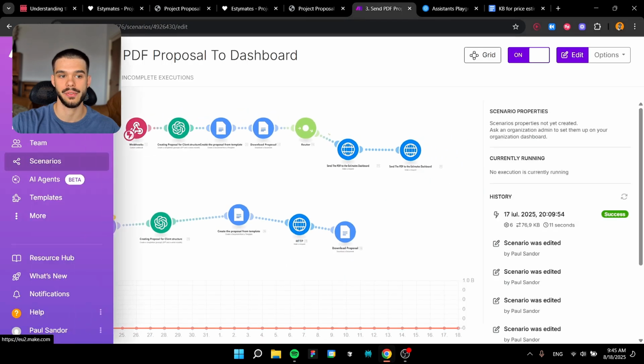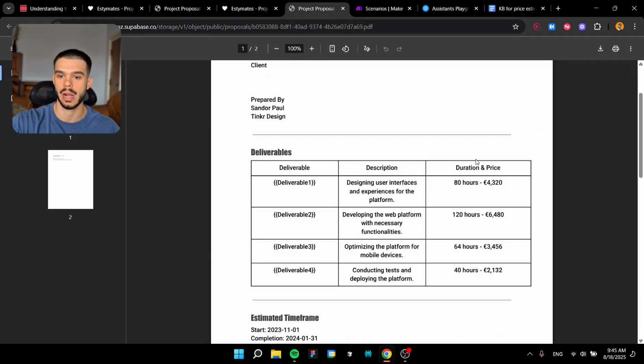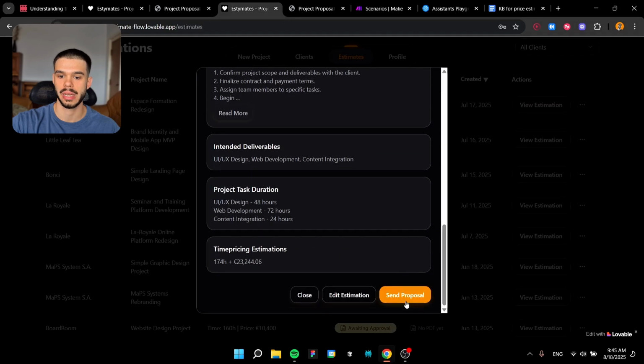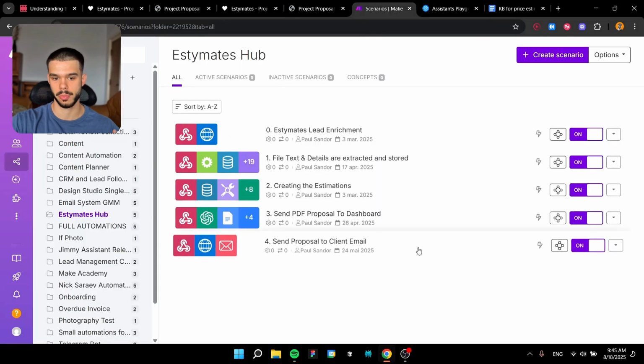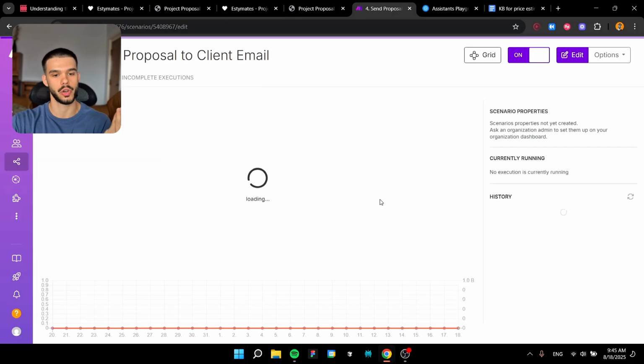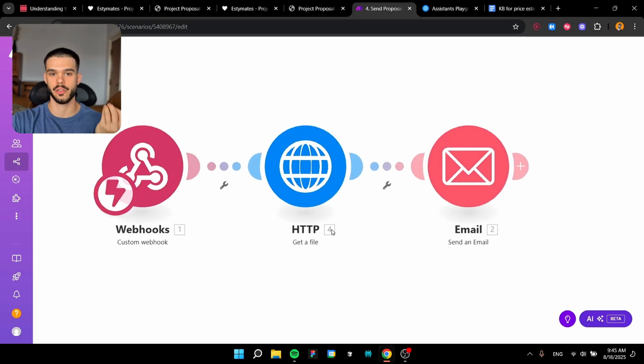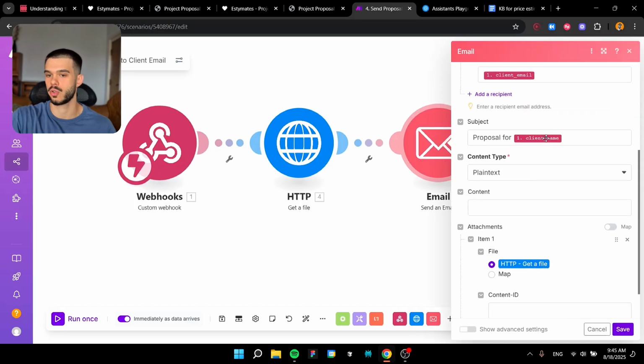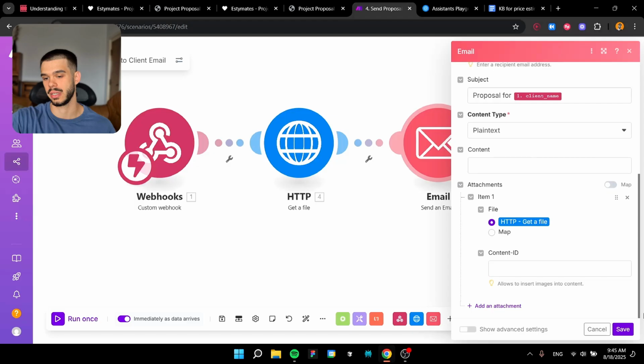We are going to have a fourth workflow. So if you go here, when we click send proposal, this scenario is going to be activated, which is just going to get the proposal itself from our Supabase database, download it, and send it via email. The subject is going to be proposal for the client name, and we're just going to send the proposal itself.